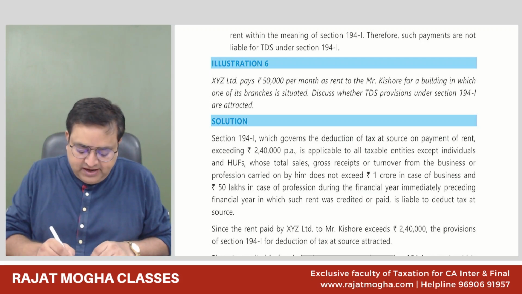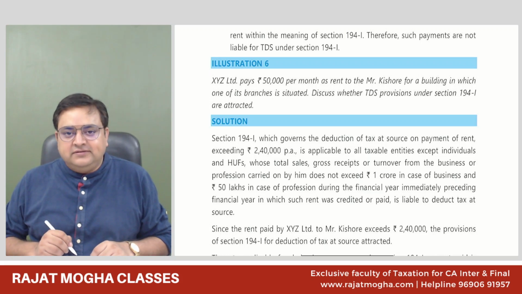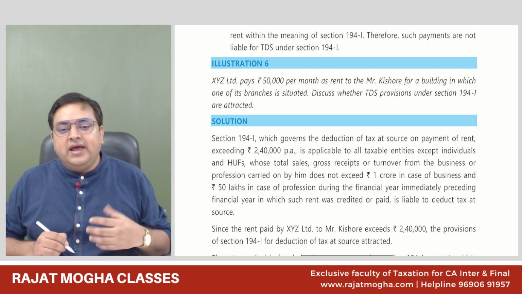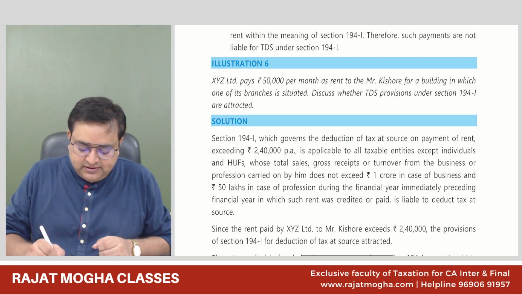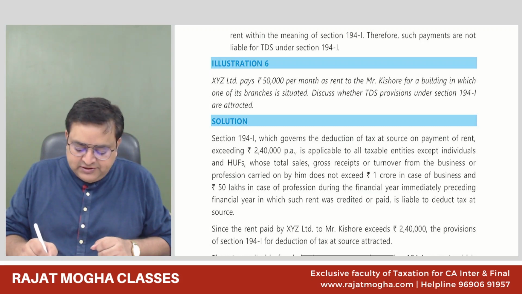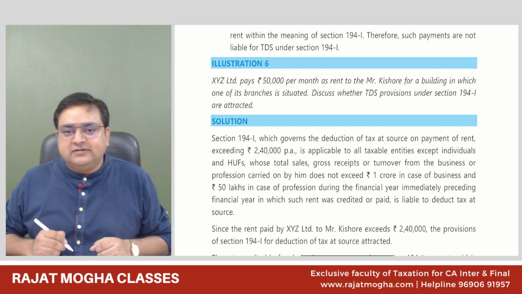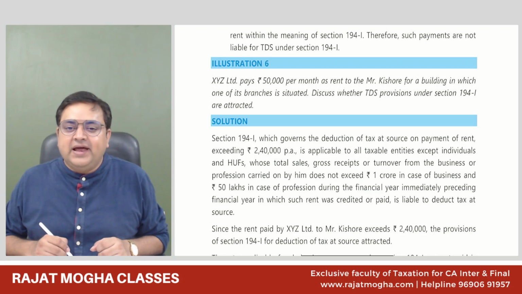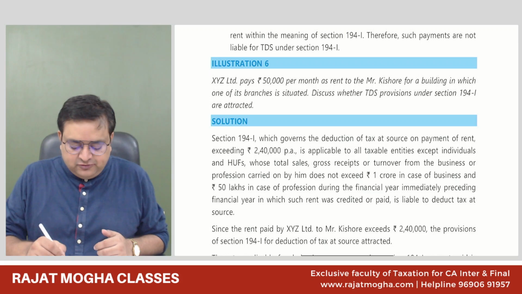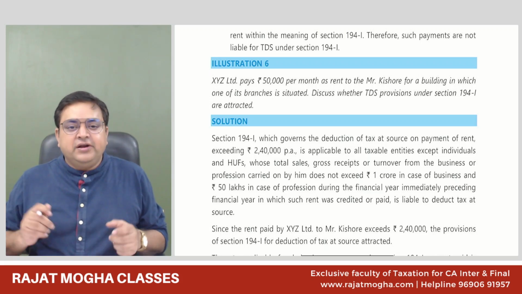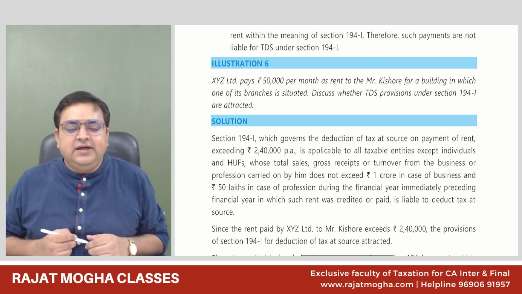One is section 194I. 194I is generally for any person other than individual and HUF. But still those individual and HUF would be covered whose turnover of the last year is more than 1 crore or 50 lakh as the case may be, which we casually call big individuals. They are also covered over here. So 194I is the main section of TDS on rent.